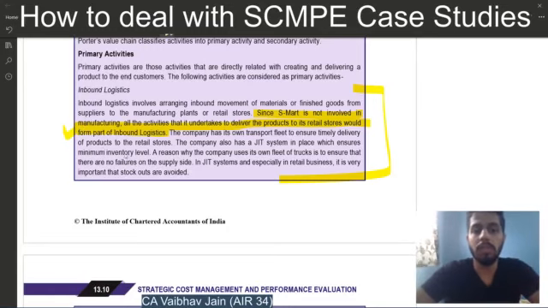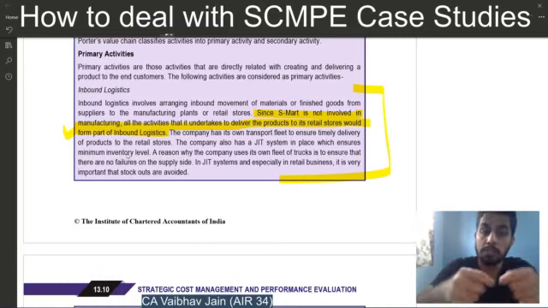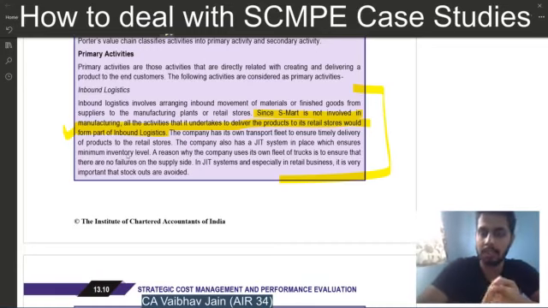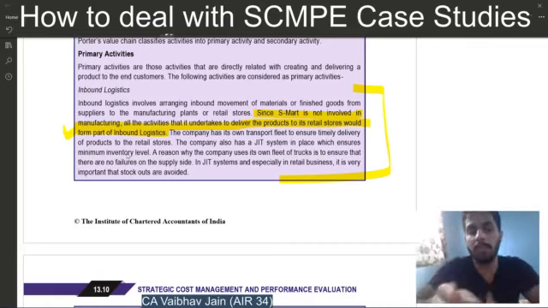So there is a minute difference, and you have to understand that inbound logistics for a service sector will be different from a manufacturing sector, and this is the thing I am saying, that you should always mark the things. Mark, highlight it, make a star, whatever you want, you should always mark what are the important areas first. Second, you should mark what are the different areas. For example, the value chain analysis in case of service sector is not given in the book.